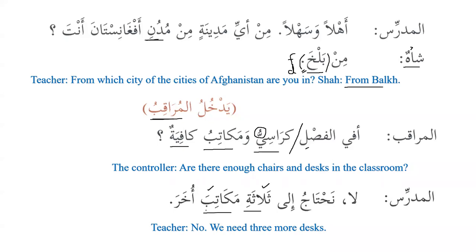However, we can see that makatib does not have kasra. So we can say that it is mamnu min as-sarf because it is on the pattern of mafa'ilu. Makatiba ukhara, and ukhara is the sifa of makatiba. And we know that the noun ukharu is also mamnu min as-sarf. No, we need 3 more desks.